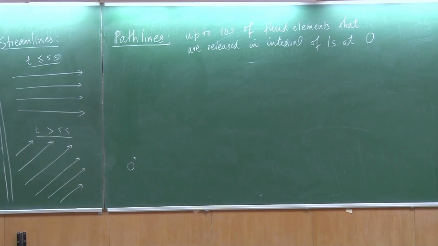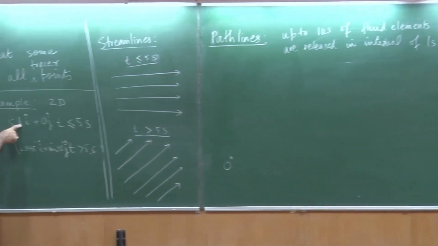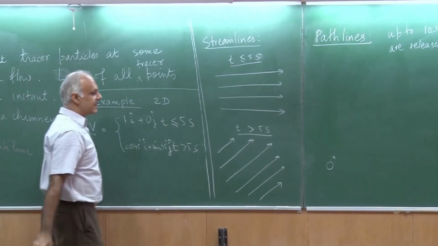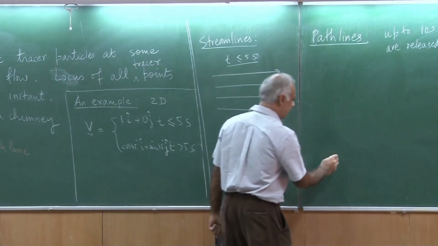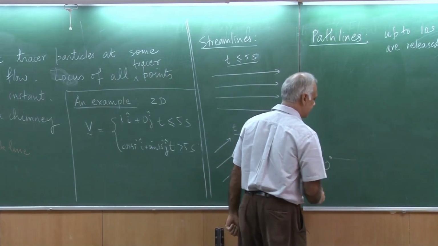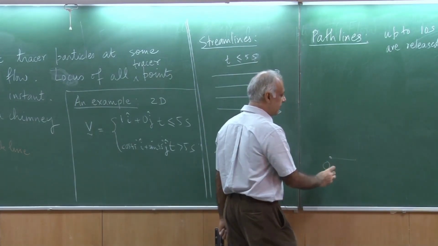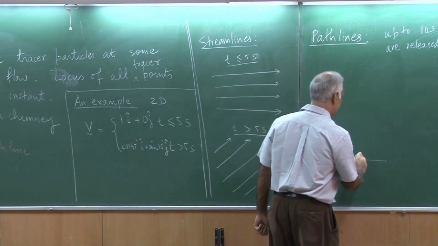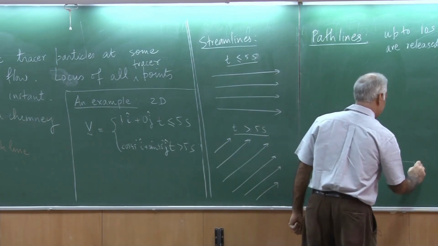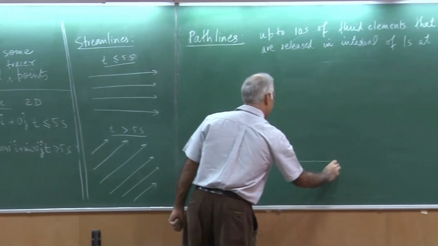All right. So, the first particle is released at t equal to 0. And I want to understand what is the trajectory of that particle. So, clearly it is going to start with a speed of 1 meter per second. So, after 1 second it is going to reach a distance of 1 meter, it is going to reach another 1 meter, 3, 4 and 5.